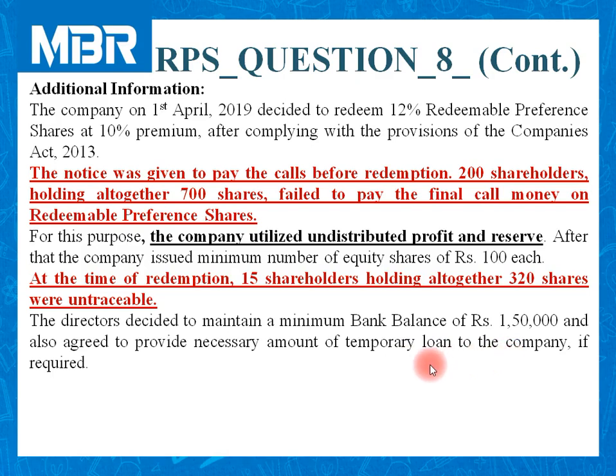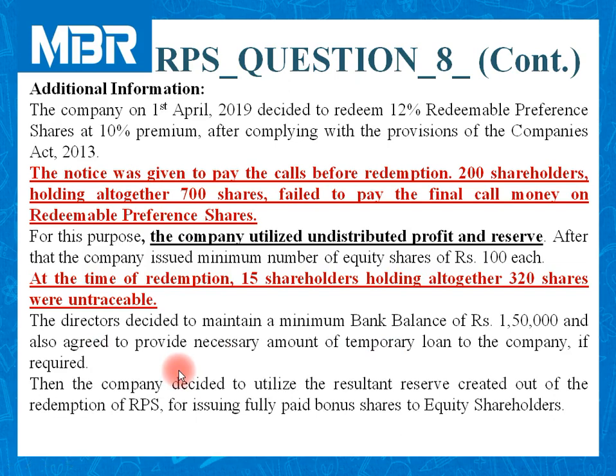At the end, after the process of redemption, we need to maintain a bank balance of rupees 1,50,000, but this time we need not issue shares like in earlier questions. This time, whatever the shortfall is, the director is ready to provide a short-term or temporary loan to the company if required.